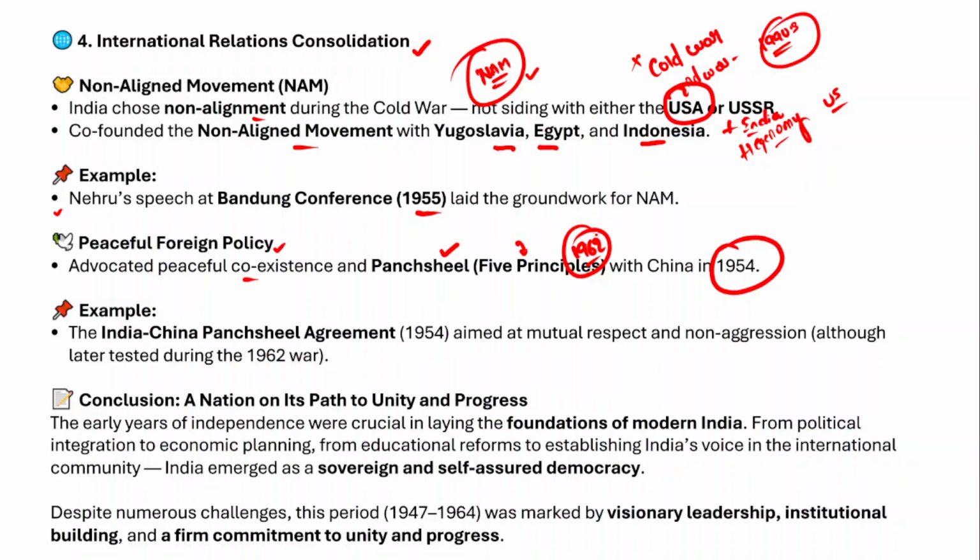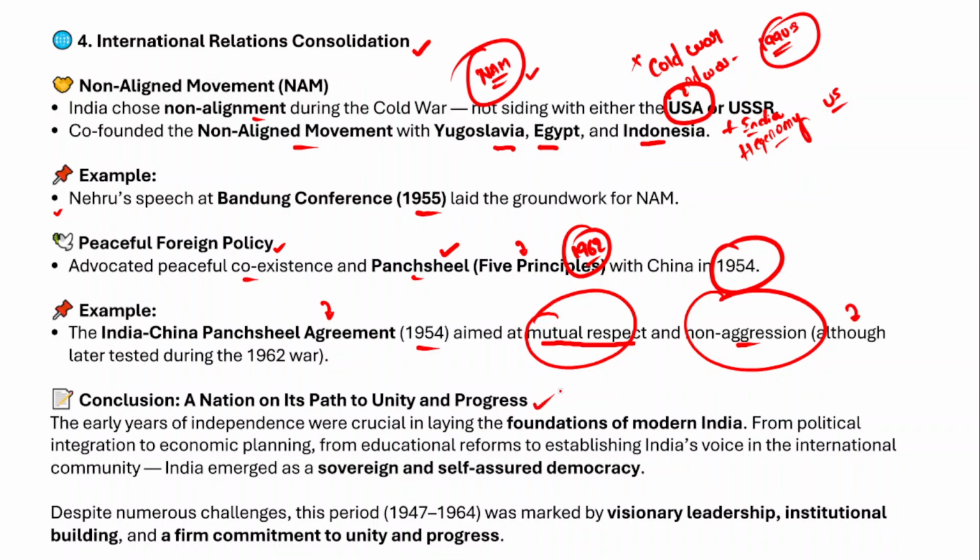We never expected China would attack us, because we had followed the Panchsheel principles and advocated peaceful coexistence. The best example would be the Indo-China Panchsheel Agreement of 1954. That aimed at mutual respect and non-aggression. The Panchsheel principles emphasized mutual respect and non-aggression, but this led to the 1962 war.